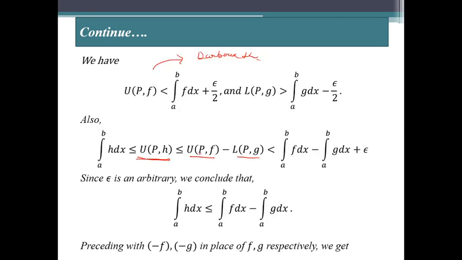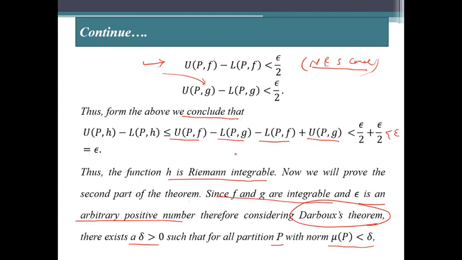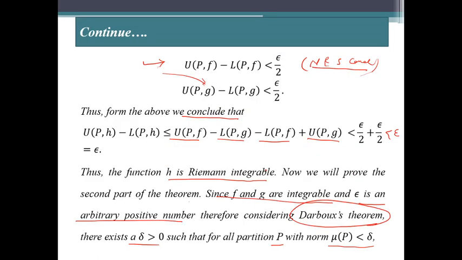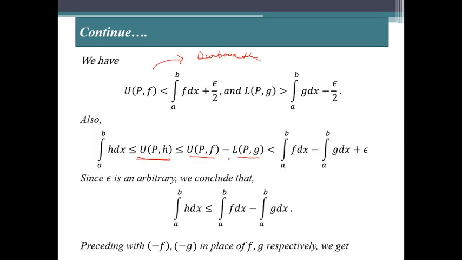So we obtain this from here, because from this one U(P,h) is less than or equal to U(P,f) minus L(P,g). So we use it here, and this U(P,f) is less than the integral of f dx plus epsilon by 2.